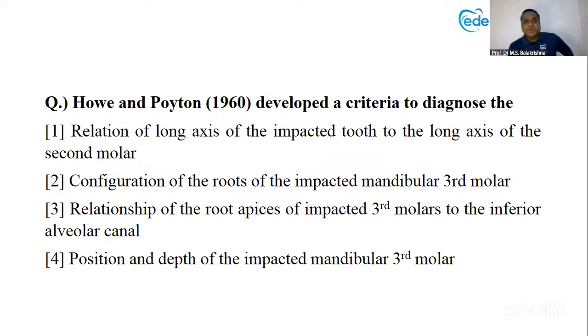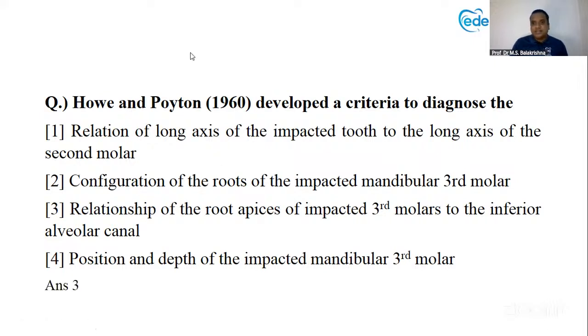Next question. Ho and Colton describe the criteria to diagnose which of them. This is directly from the textbooks. Yes, please answer. Yes, come on. Okay. Yes, answer has come.